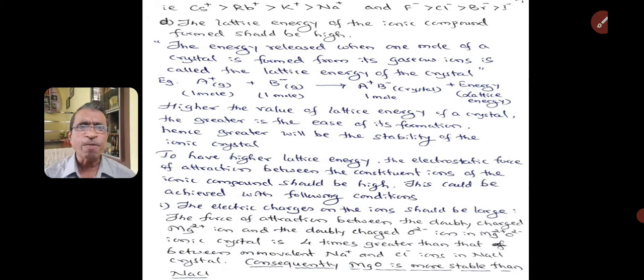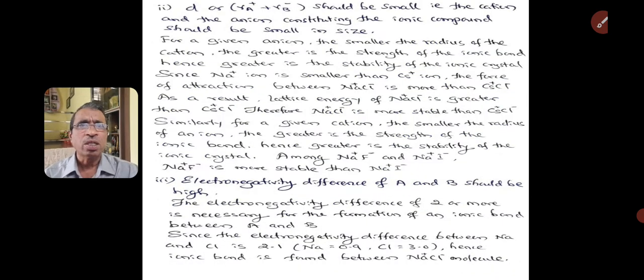That is, the force of attraction between doubly charged magnesium ion and the doubly charged oxide ion in magnesium oxide ionic crystal is 4 times greater than that between monovalent sodium ion and chloride ion in sodium chloride crystal. As a result, magnesium oxide is more stable than sodium chloride. So these values, later on, let us discuss.